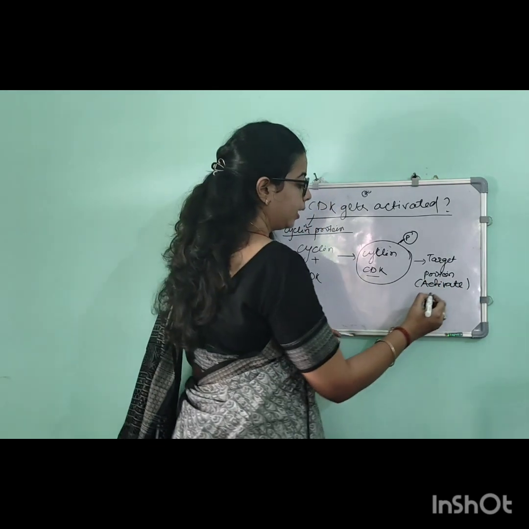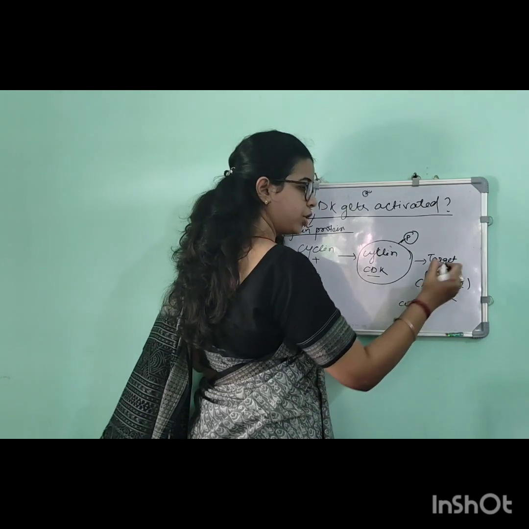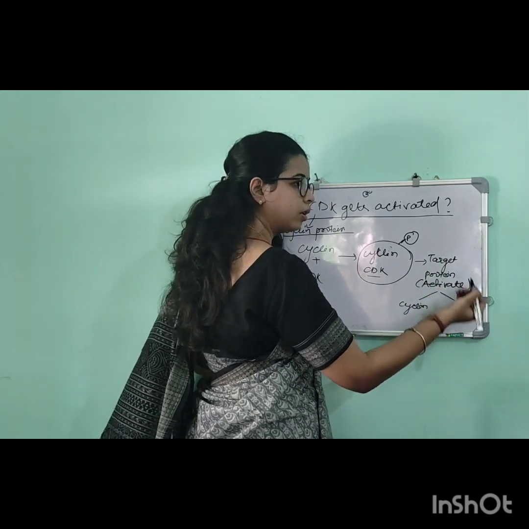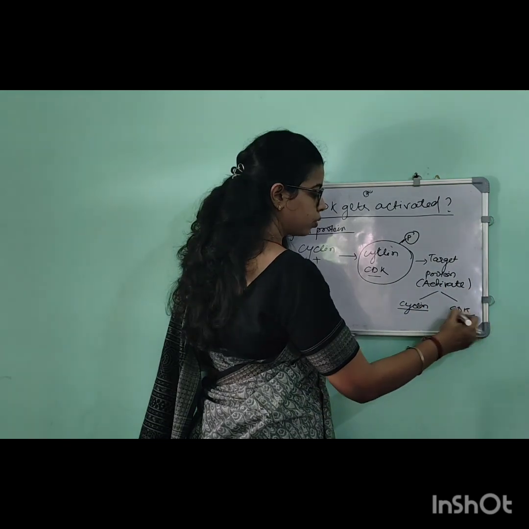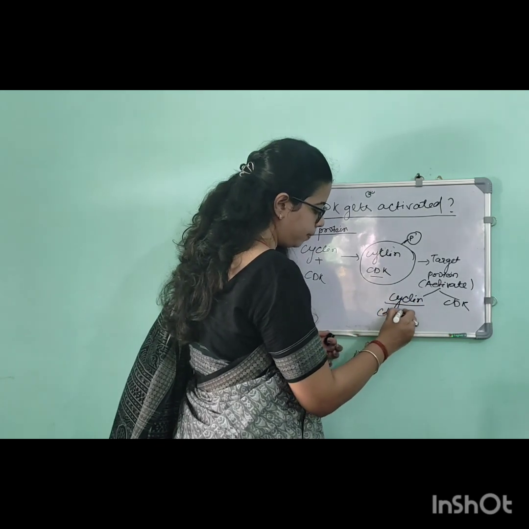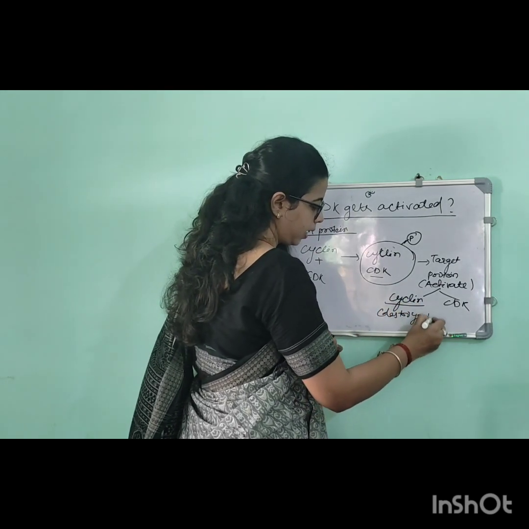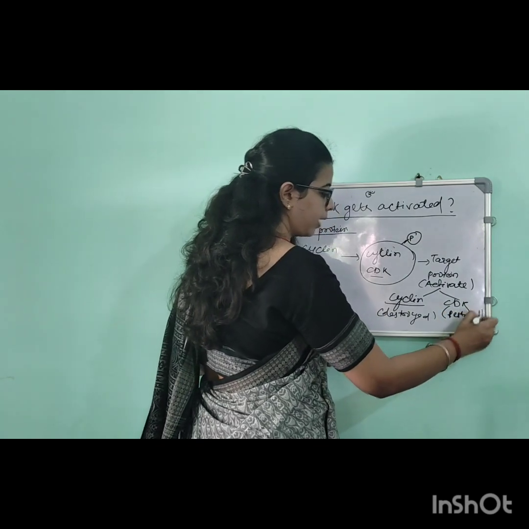After activation of the target protein, the cyclin and the CDK will dissociate. Obviously, the cyclin will be destroyed and the CDK will be restored for the second round.